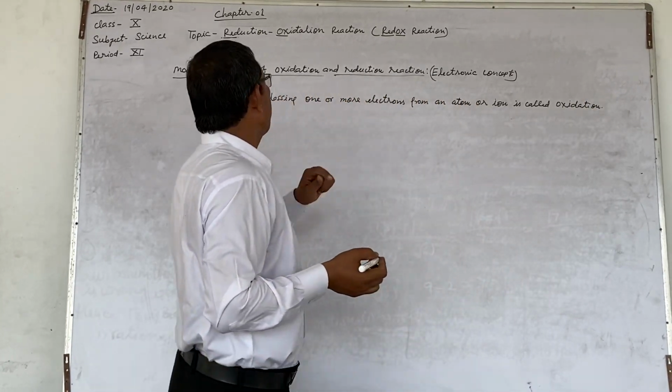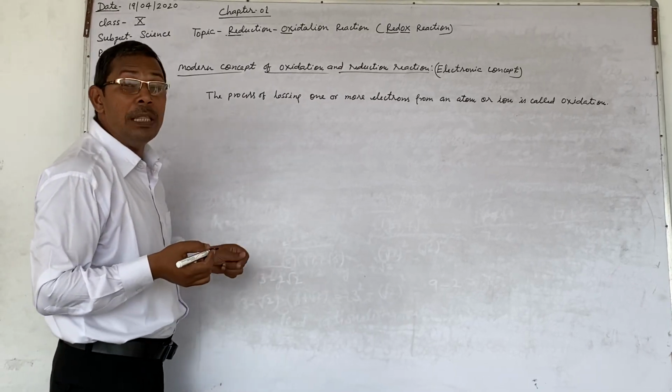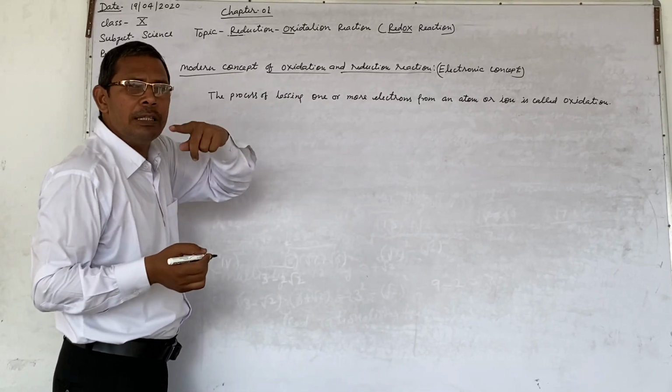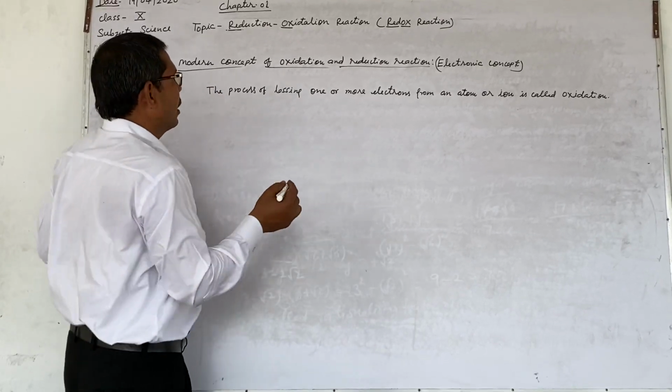In short, you can say it is the process of de-electronation. De means removal, that is de-electronation, the removal of electrons.